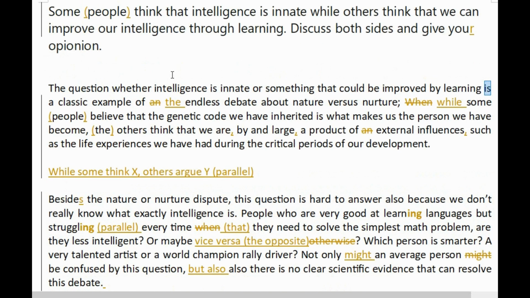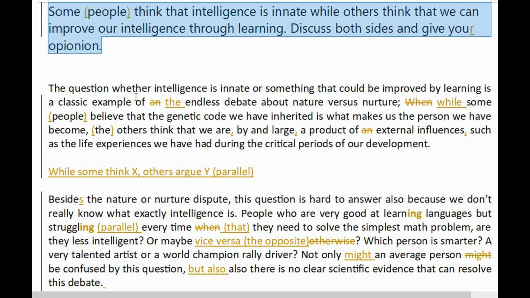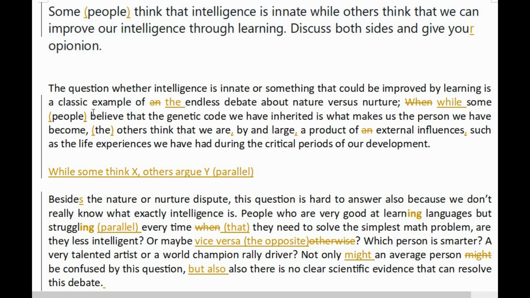This question right here at the top, I'm pointing, but let me use my mouse. This question at the top is a classic example, yeah, a classic example. It really does have to be a, of, and then I would actually go into the endless debate about nature versus nurture, because this is very specific. And it sounds odd to me to say there are two debates about nature versus nurture. No, we're talking about the debate.